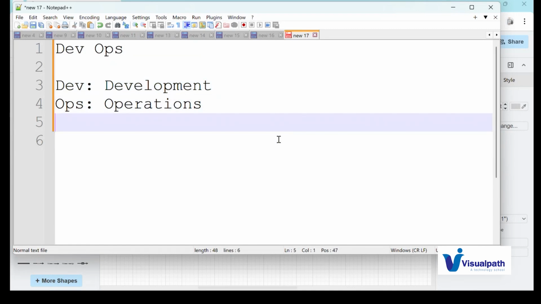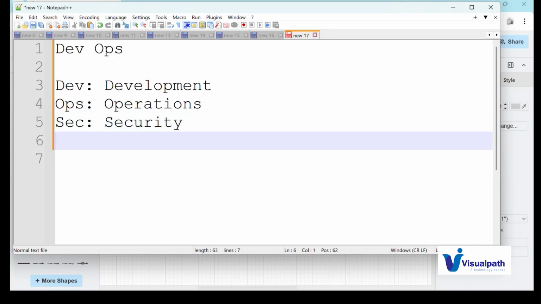And recently we have added SEC, that means security. Earlier, the DevOps guys used to handle the development plus operations. Along with that, now we are handling the security as well, guys. So that is DevSecOps.